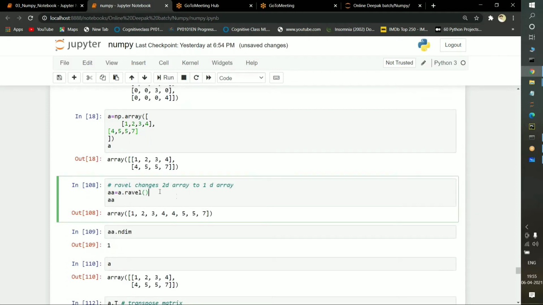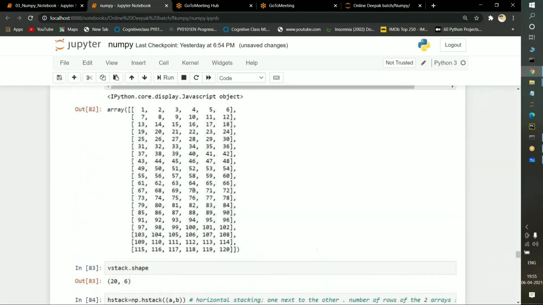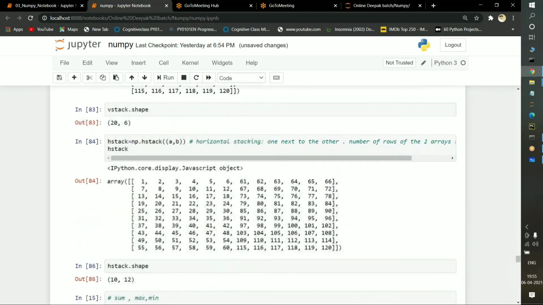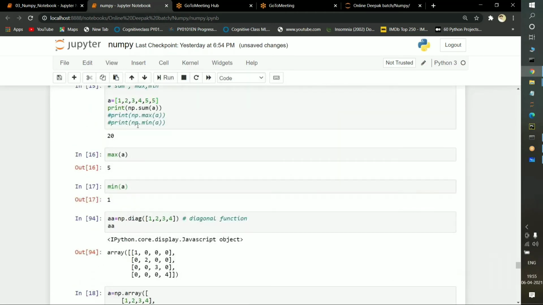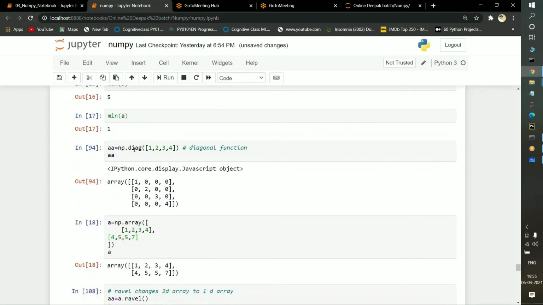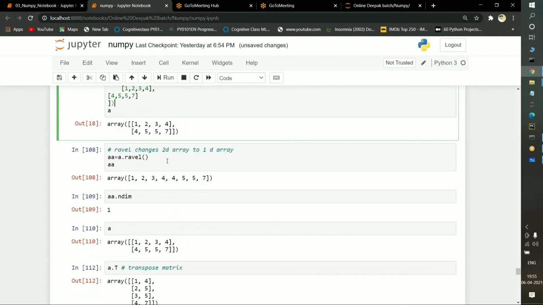So what we are doing here is the ravel function. What is the purpose of using this ravel function? Okay, so listen very carefully. We are discussing different types of functions. What we have discussed till now: vstack we have discussed, sum is one of the functions, maximum is one of the functions, minimum is one of the functions, as well as diag. Diag is nothing but the diagonal function. Okay, the diagonal function also we have discussed. There is another most important function, that is nothing but ravel. Okay, this ravel function. What is the ravel function going to do?